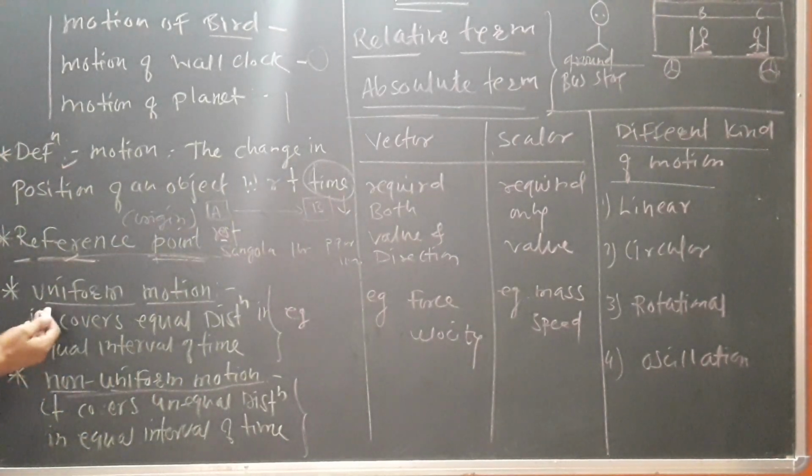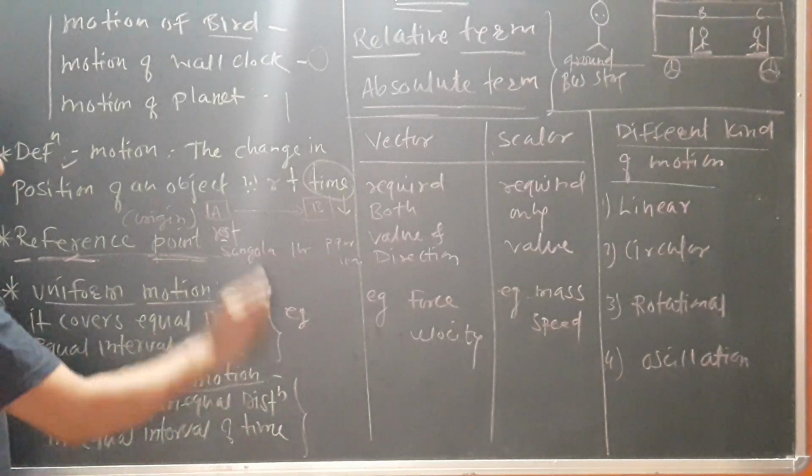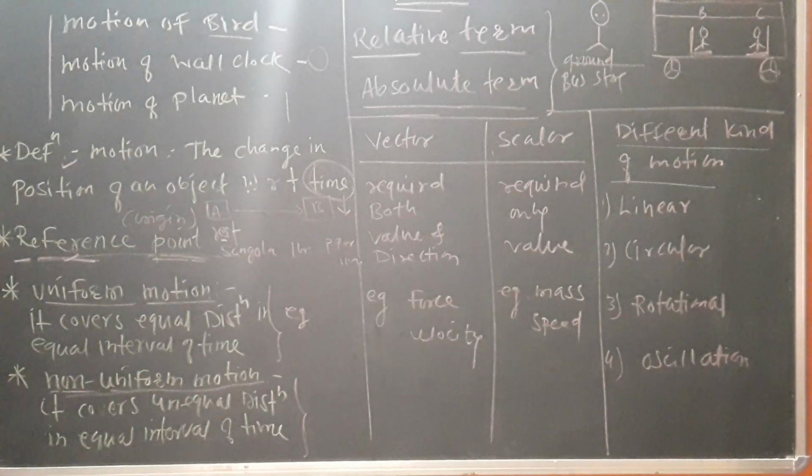Now what are the categories of motion? There are mainly two types, or we can say two categories, of motion. First one is uniform motion and second one is non-uniform motion. Now what do we mean by uniform motion and non-uniform motion?